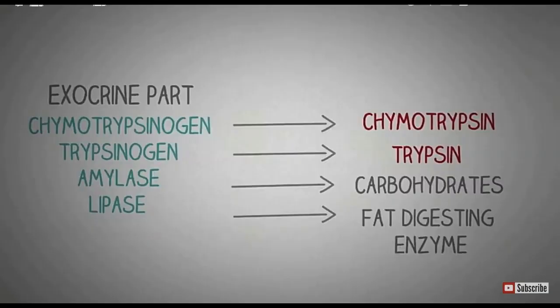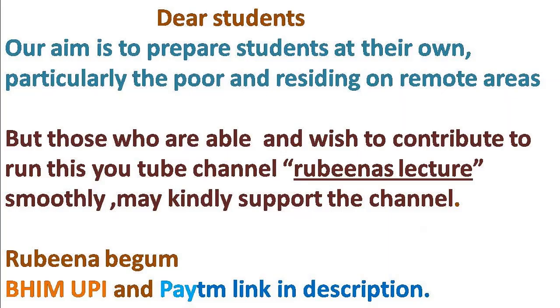In this digestion, there are different enzymes. The names of the enzymes you have to remember: ptyalin, that is salivary amylase, produced by the saliva; the gastric juice which produces an enzyme known as pepsin; the liver which produces the bile juice; and the duodenum which receives amylase, trypsin and lipase, which are secretions of the pancreas. Coming to the intestine, it produces the intestinal juice which consists of enzymes known as peptidase and sucrase. So this is the complete digestion of food. If you remember this, it will be very helpful for you.